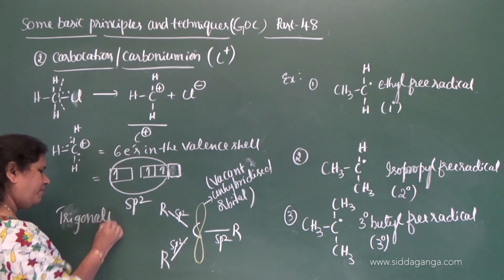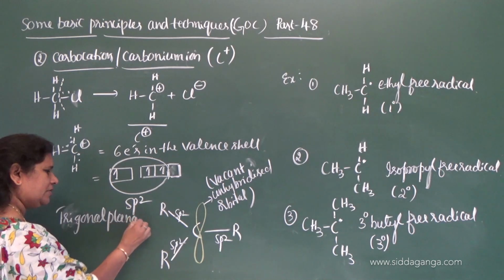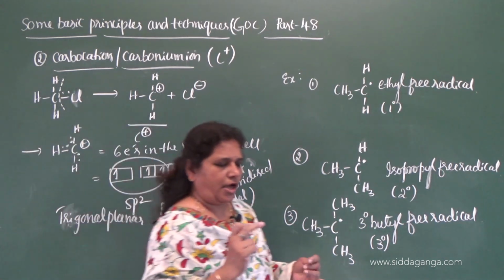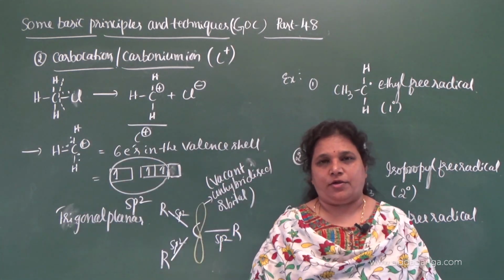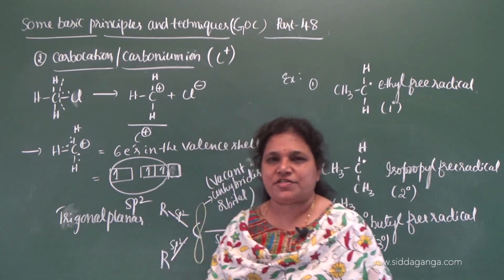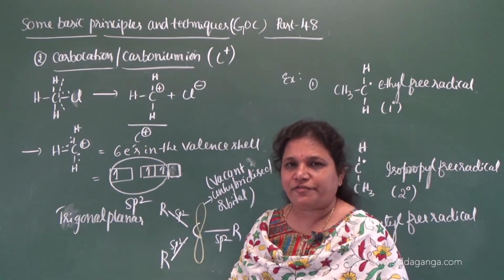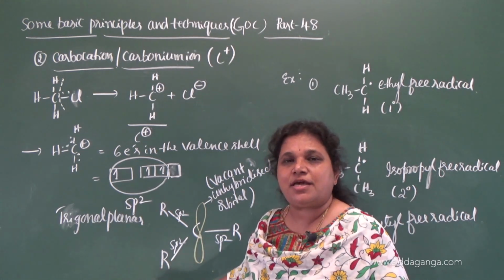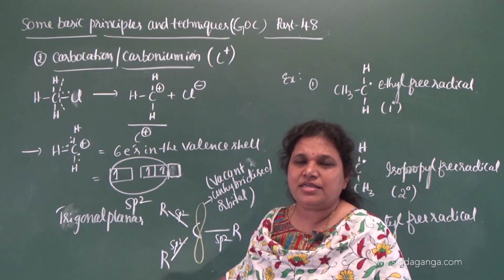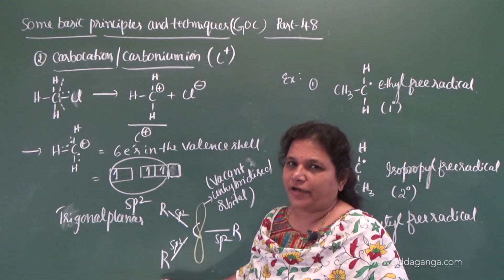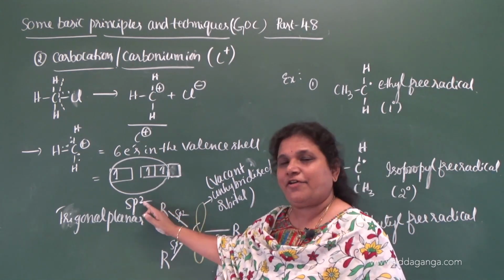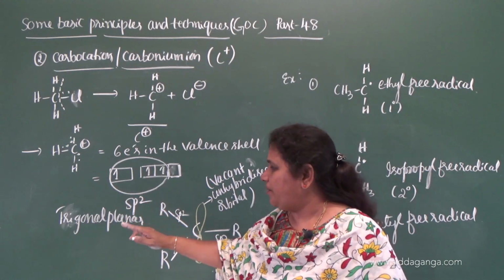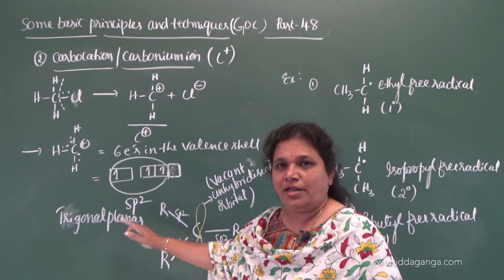Trigonal planar. So, these two are the carbon free radical and carbocations. Both are electron deficient. Both are electrophiles. The difference is carbocation is positively charged, carbon free radical is a neutral electrophile. And what is the difference? State of hybridization is the same. Geometry is also the same, trigonal planar.